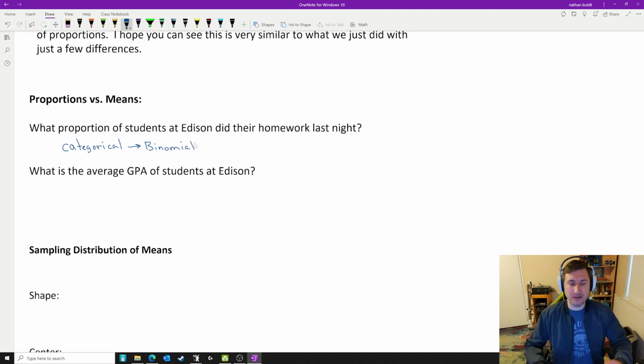That's where we got our standard deviation, and we used the conditions that make the binomial normal. We didn't actually use the binomial; we just made sure all the conditions were checked off to make it normal. But the standard deviation and all that math was based off of the binomial.